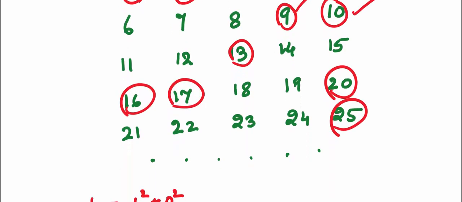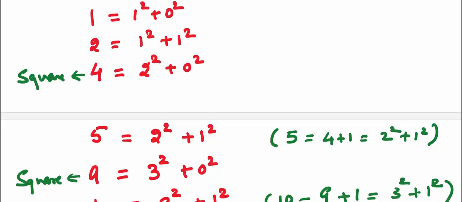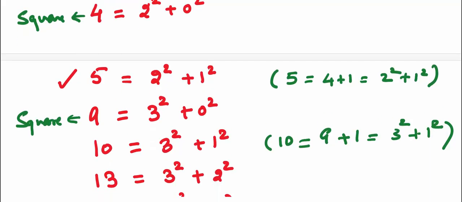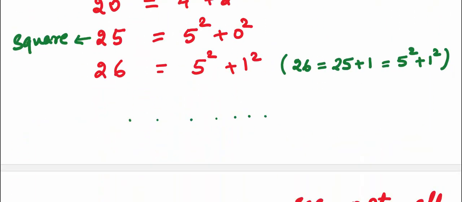You can just check the rest of them. Here, I've just listed them. 1 is 1 square plus 0 square, 2 is 1 square plus 1 square, 4 is a whole square, 2 square. If we add 1 in the next one here, you see 5 is nothing but 2 square plus 1 square. You can check these. So you can see all whole squares can be expressed as a sum of two squares, and if we add 1 to them, again they are expressible as a sum of two squares.